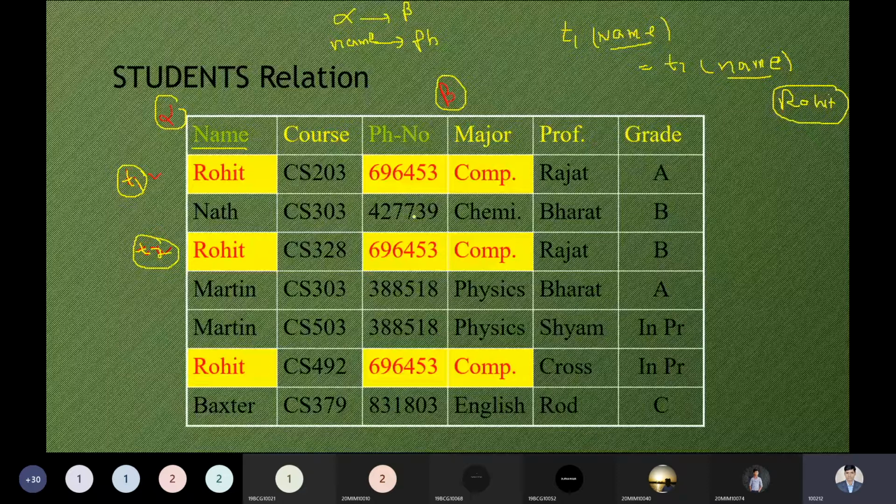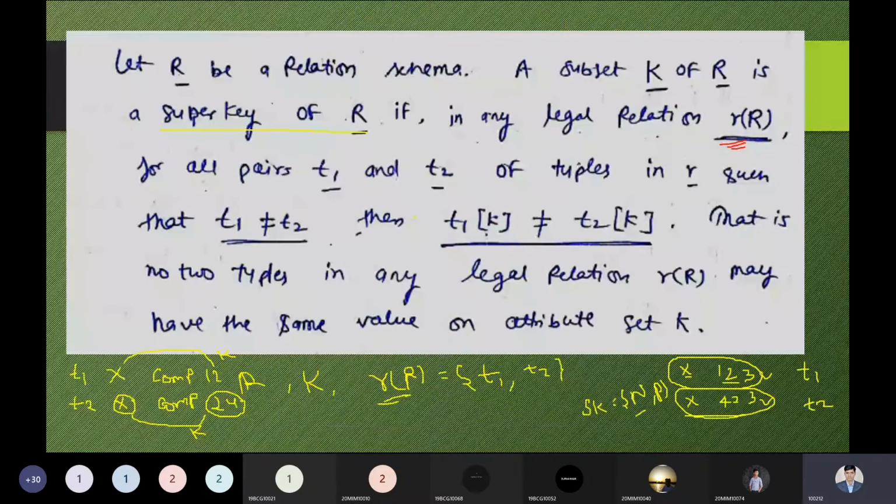So T1 K is not equal to T2 K, which means we're talking about the tuples, the rows, and the information we have that is not equal. Okay, so both tuples T1 and T2 are not equal. So no two tuples in any legal relation R may have the same value on attribute set K. So that is the point.